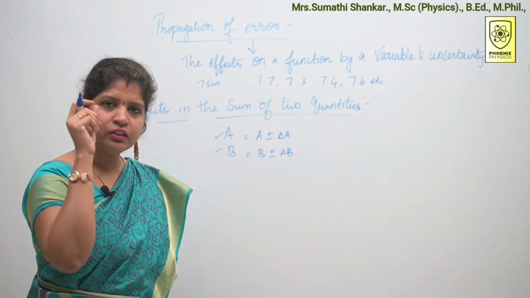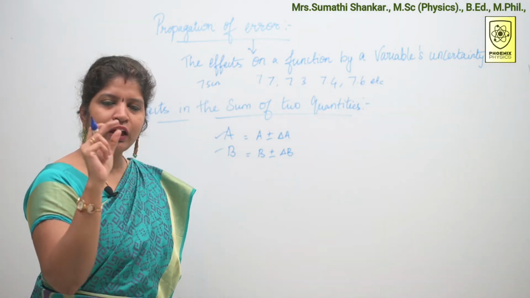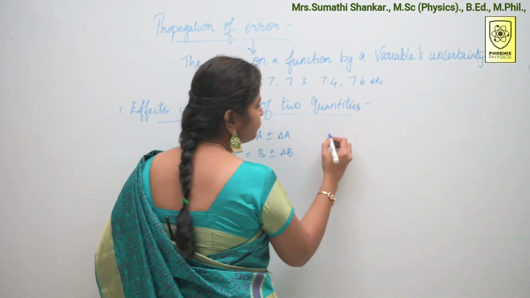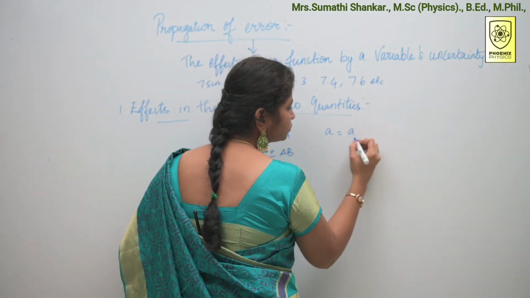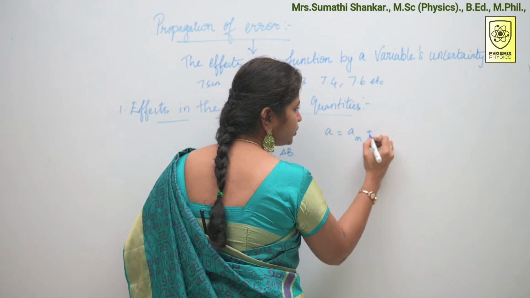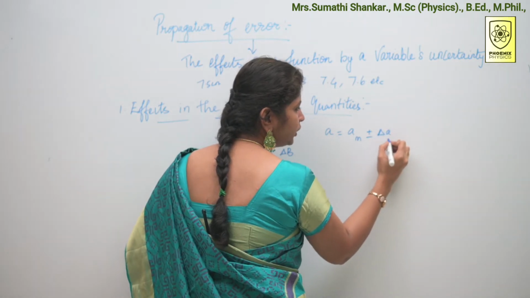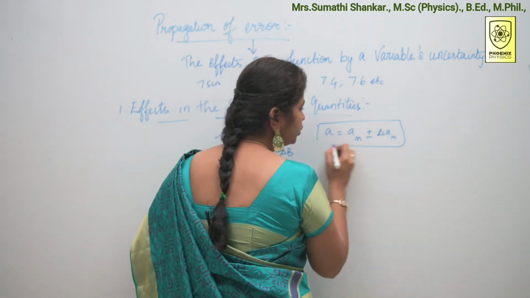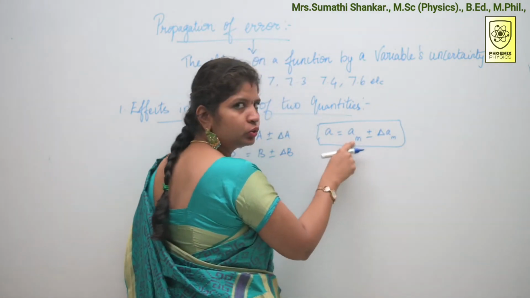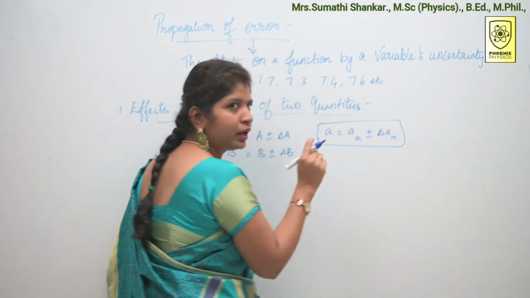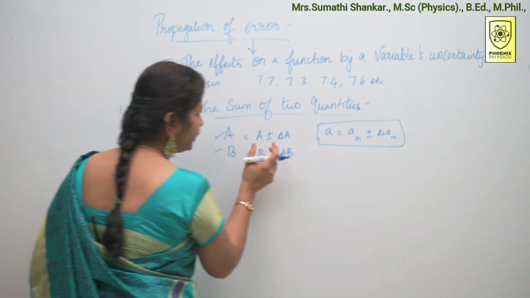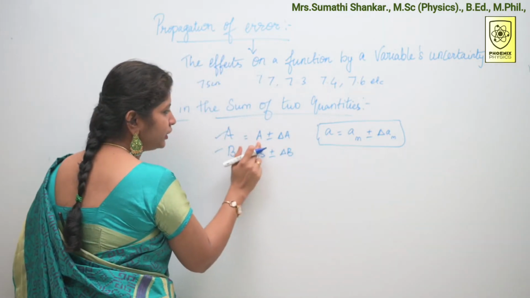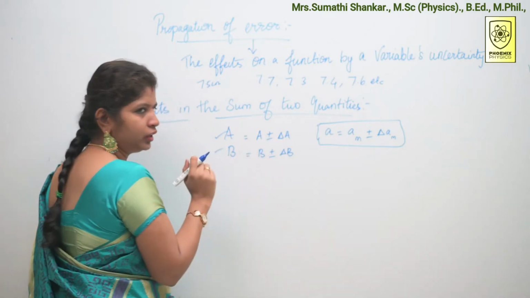If you take single measurement, the value will be in the range A is nothing but AM plus or minus delta AM. So this is the general format, and you know that AM is our true value and this one is absolute error. Same way, instead of this, I have written like this, A plus or minus delta A.